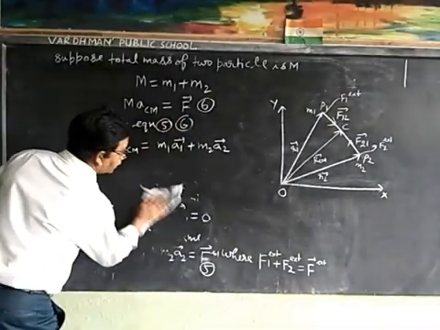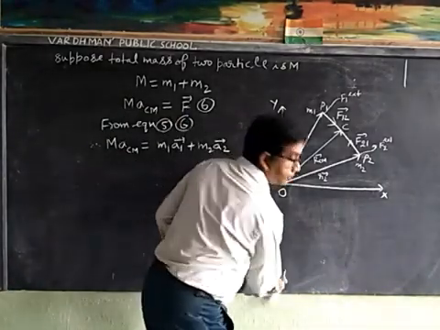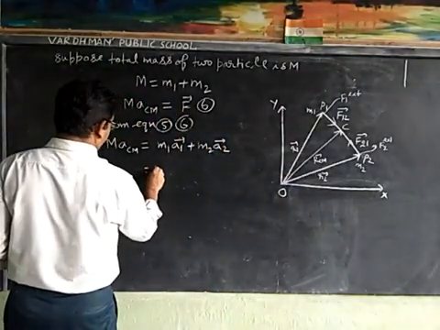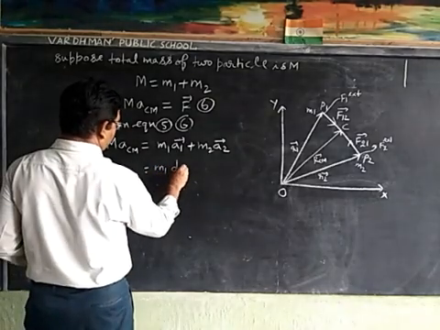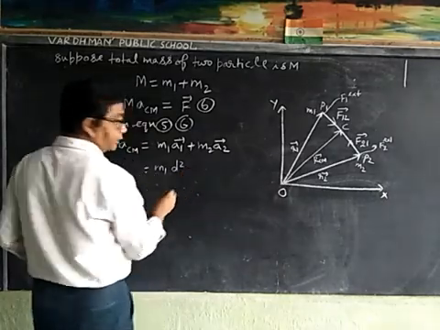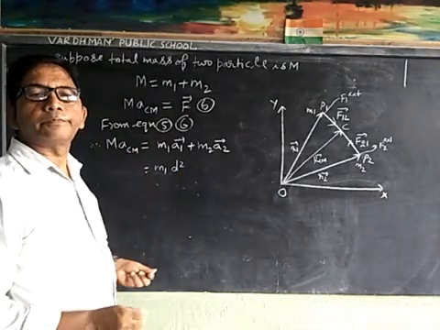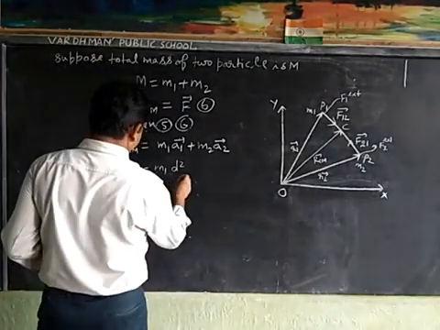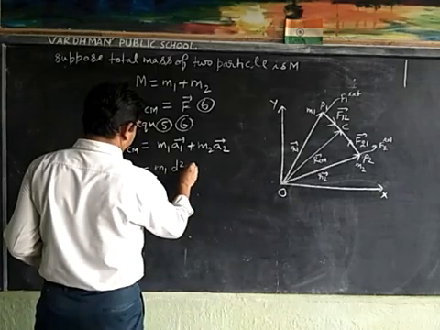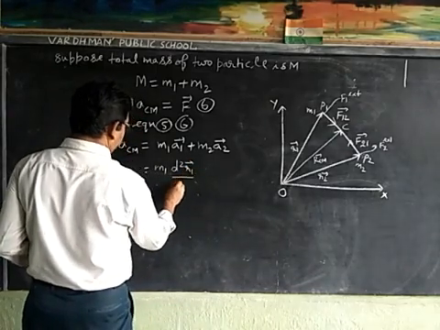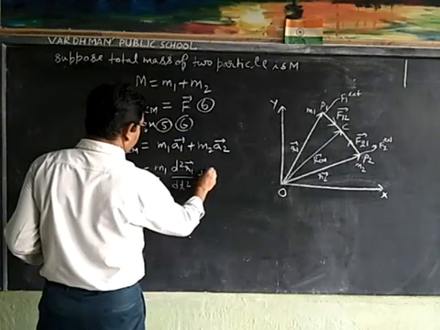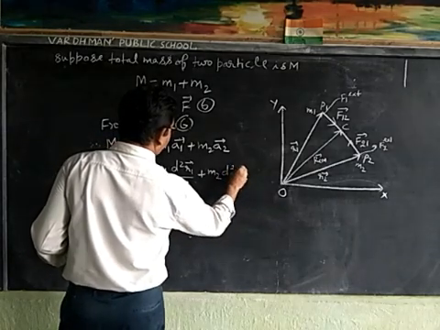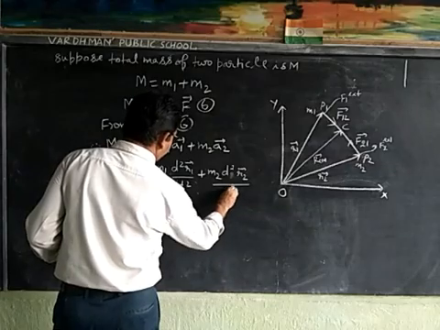Now this can be written as M ACM is equal to m1 d square r1 upon dt square plus m2 d square r2 upon dt square.